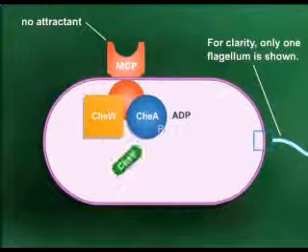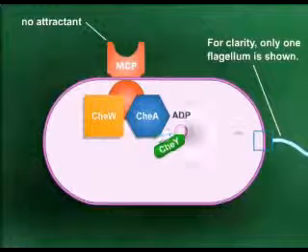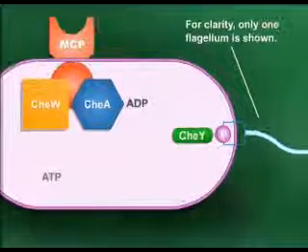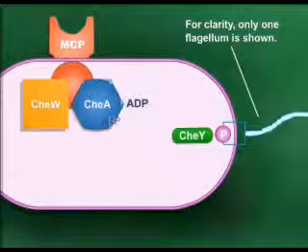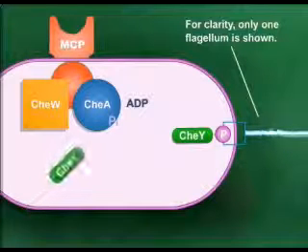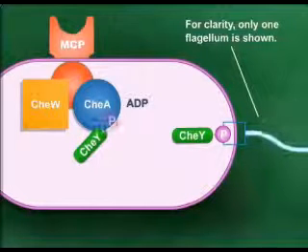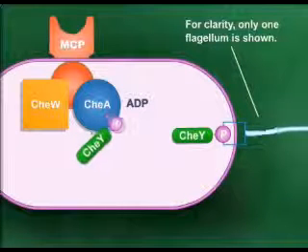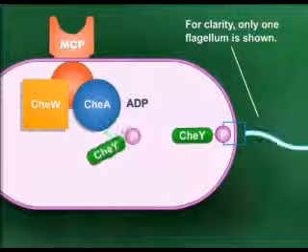When CheY is phosphorylated by CheA, it moves to the flagellum. This causes the flagellum to rotate clockwise and tumble. Thus, a decrease in attractant promotes short runs and tumbling. CheW is an adapter protein, mediating communication between receptors and CheA.